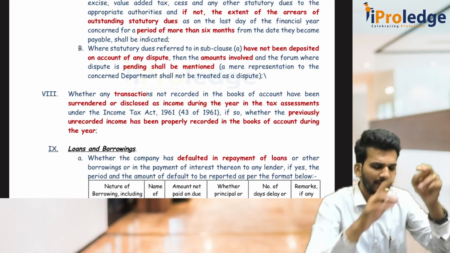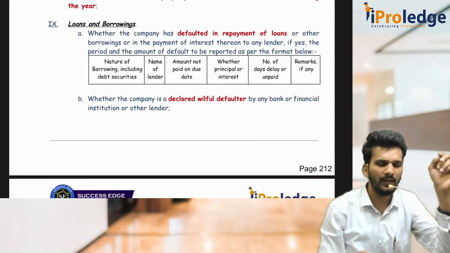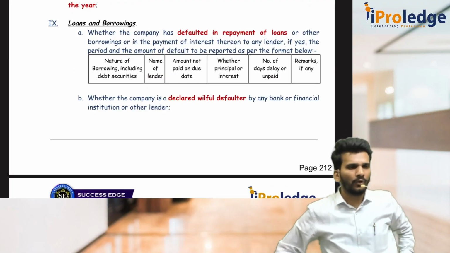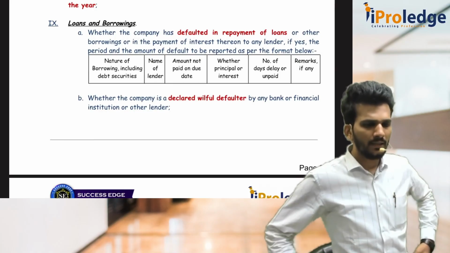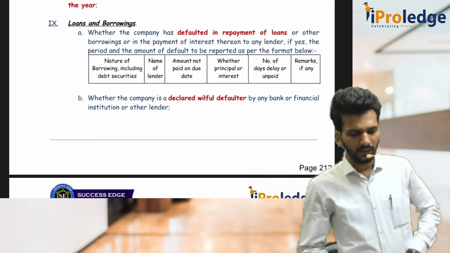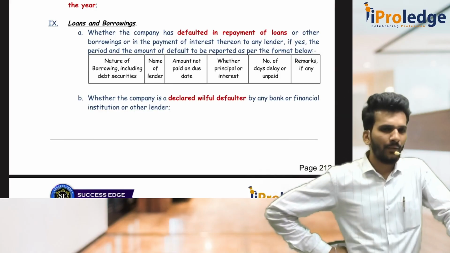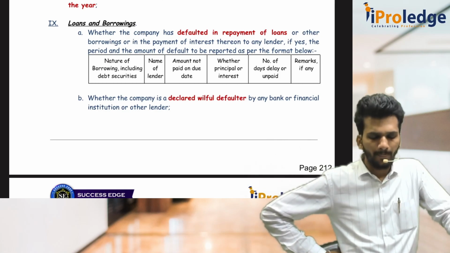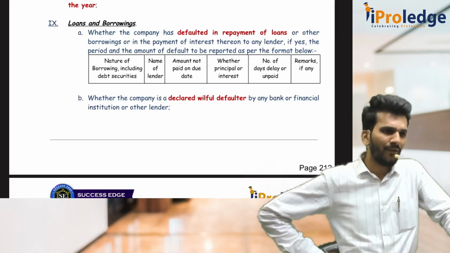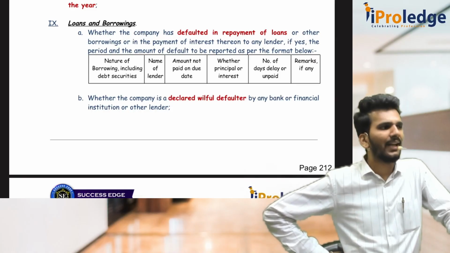Then clause number 9 is also very important. 7 is important, 9 is important. 9 is repayment of loans and borrowings. It is not repayment of public deposits. It is repayment of loans and borrowings of the company. Now, whenever the company, you have to check whether the company made any default in repayment of funds or loans. If yes, then you have to give details lender wise.